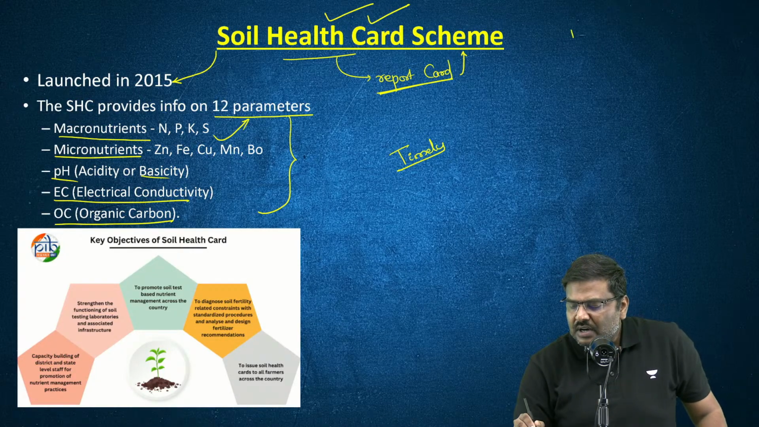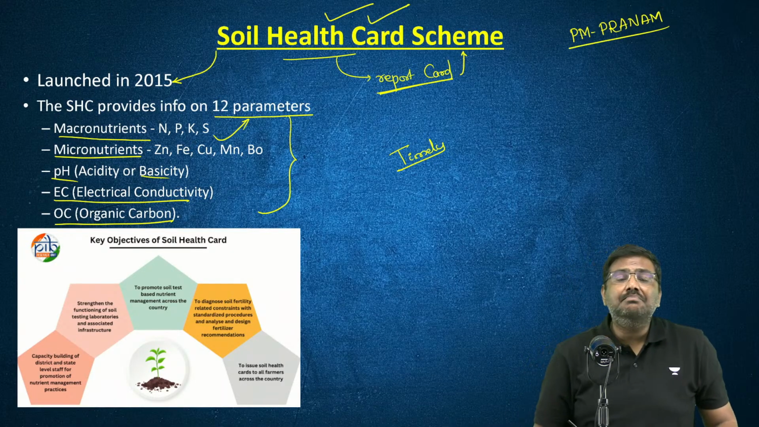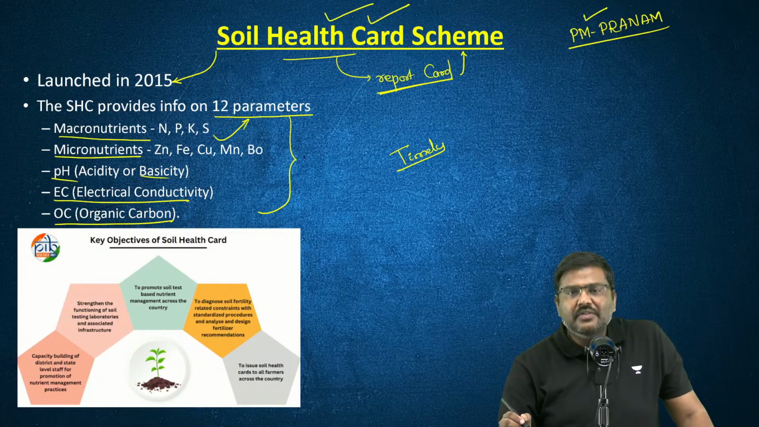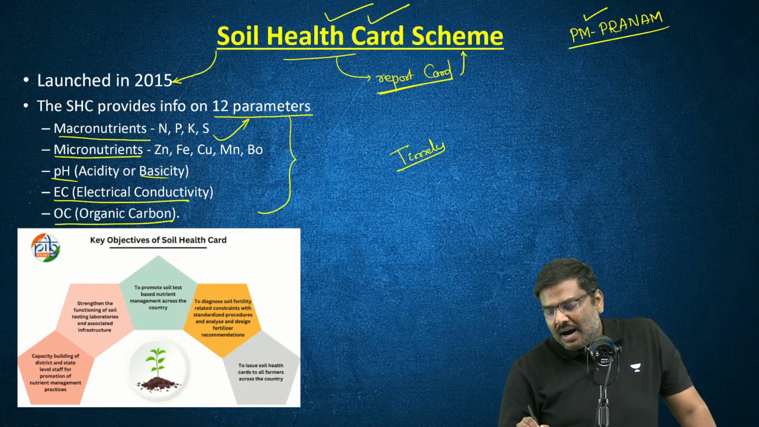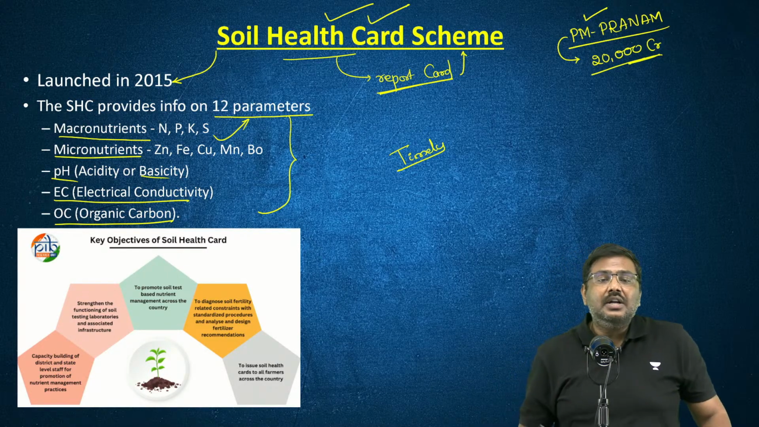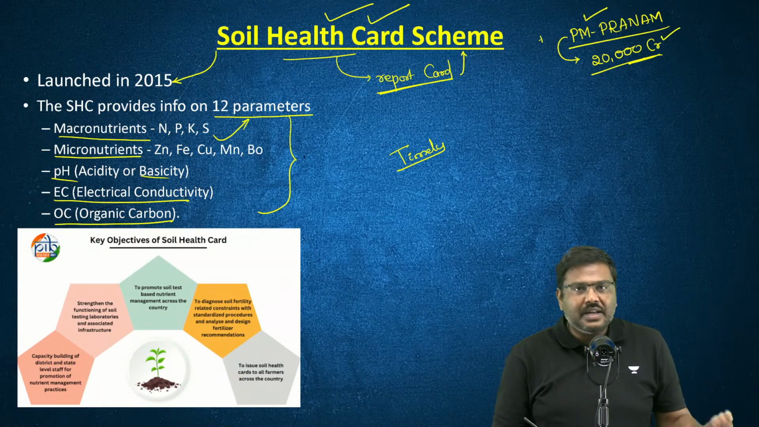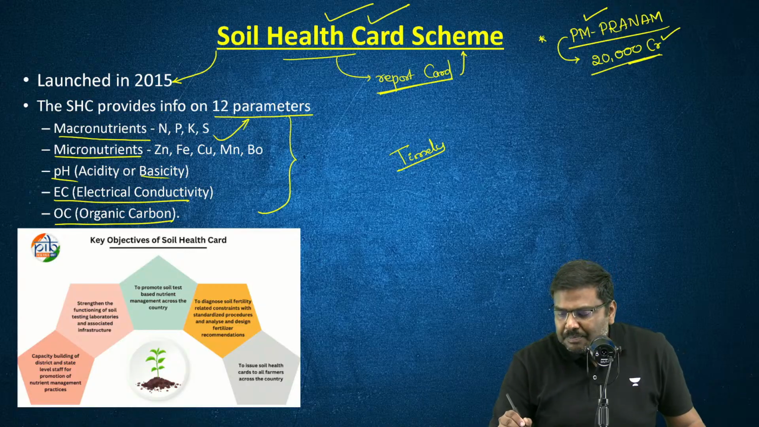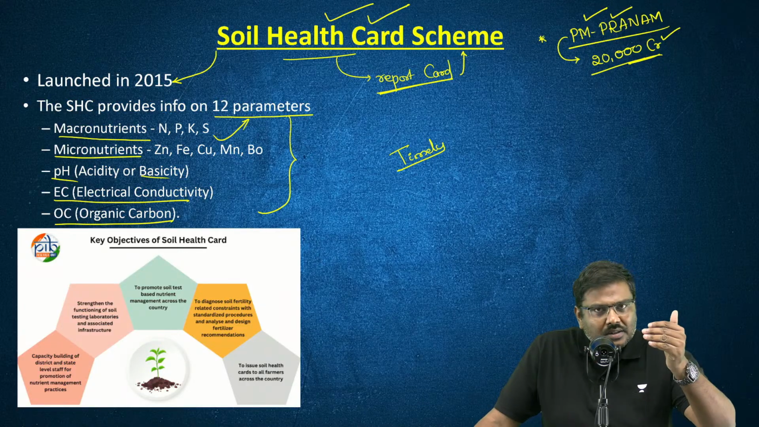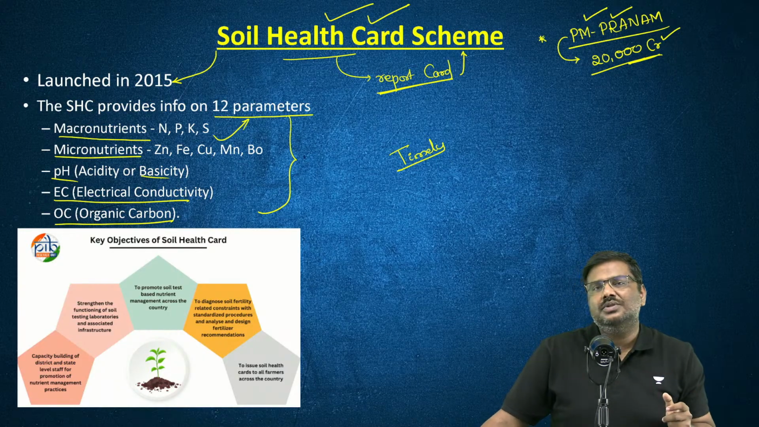Second one, have you heard of an initiative called PM Pranam? This has been launched a couple of years ago by Government of India. Under the PM Pranam, the target that the Government of India set up is essentially to reduce the subsidy expenditure on fertilizers by 20,000 crore rupees. I'm giving you certain initiatives here. Please remember all of them. Under PM Pranam, the Government of India says the subsidy expenditure on fertilizers I want to reduce by 20,000 crores.